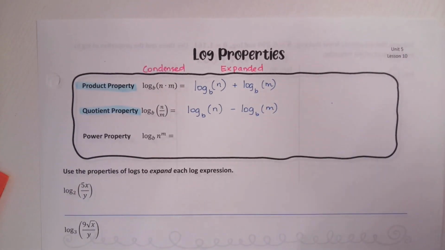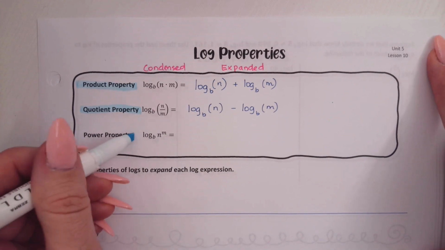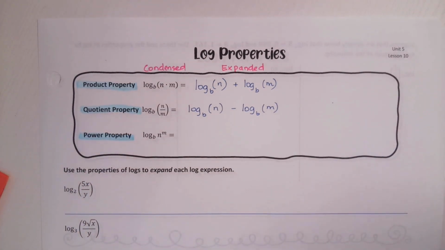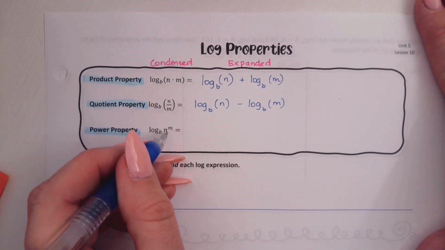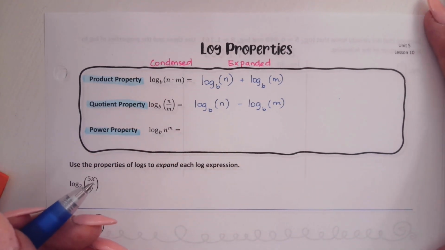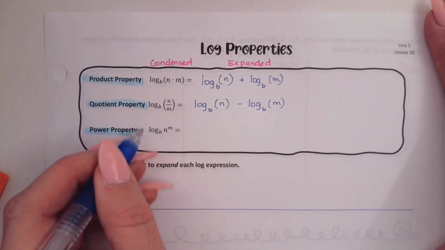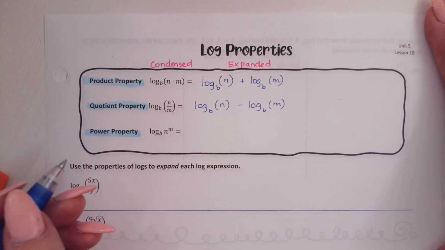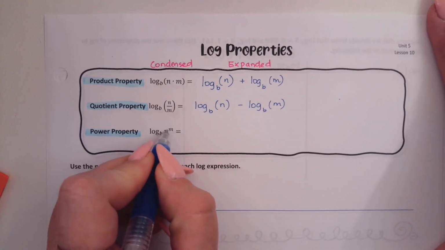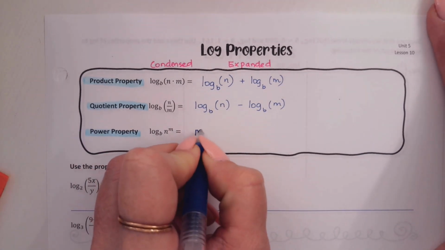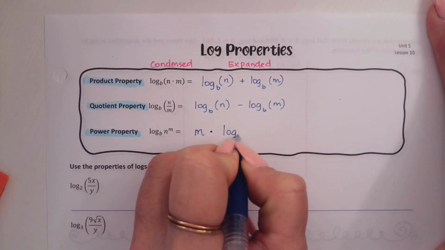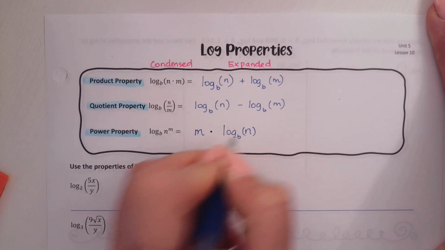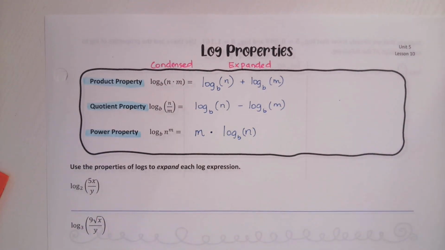Okay, and then lastly, our third property is called power property. Power referring to an exponent. If you have log base b of n to the power of m, so there's some sort of exponent on it, that's what it looks like in its condensed form. Yes, it actually does turn into multiplying. So you're going to actually take the exponent, and it can come out front and be multiplied by log base b of n. So the exponent is going to come out front basically as a coefficient.